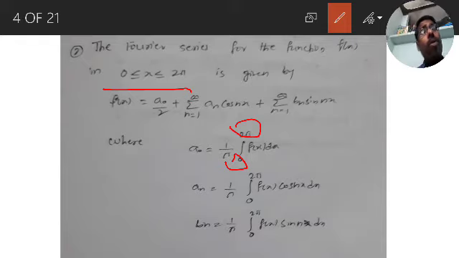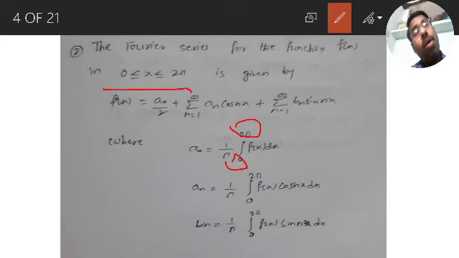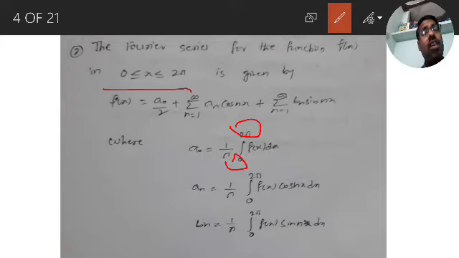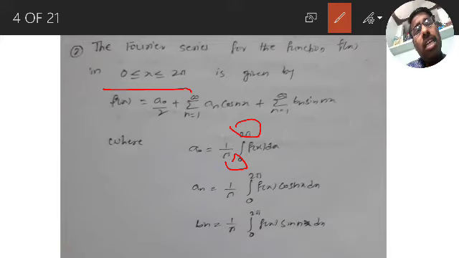The formulas are the same: Euler's formula, a naught formula, an formula, bn formula are the same; only the limits change. Since the question itself gives f of x in the interval 0 to 2 pi, for the Fourier series the integration limits become 0 to 2 pi. That is the only change.